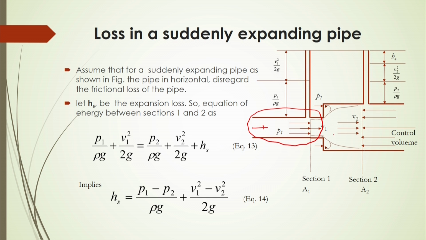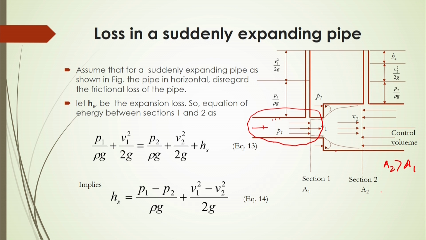At these sections, the diameter of this pipe will be higher than this pipe. So, in this case, section 1 and section 2 have different cross sectional areas. A2 is greater than A1, which means this pipe is suddenly expanding from cross section A1 to A2, from smaller to higher cross sectional area.